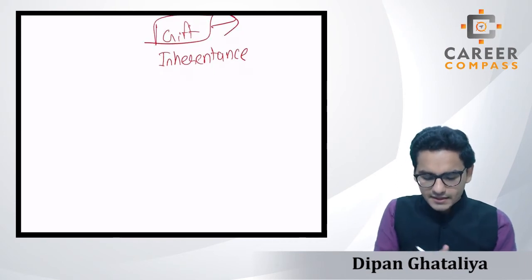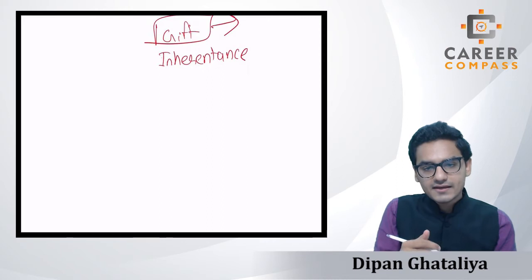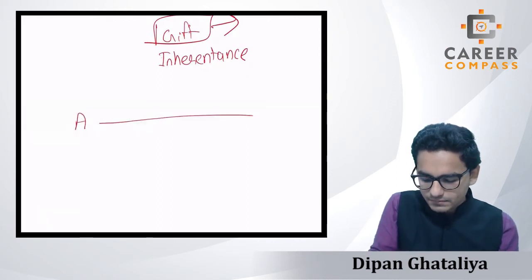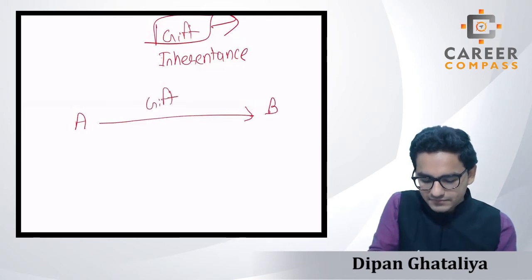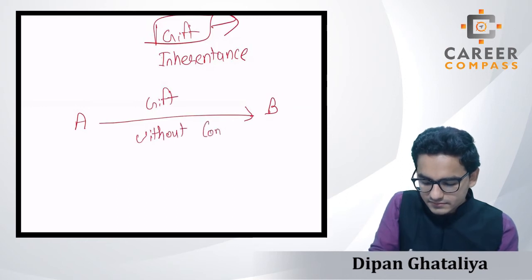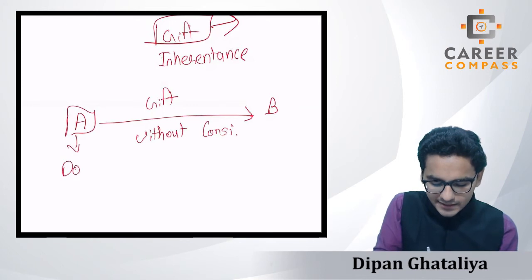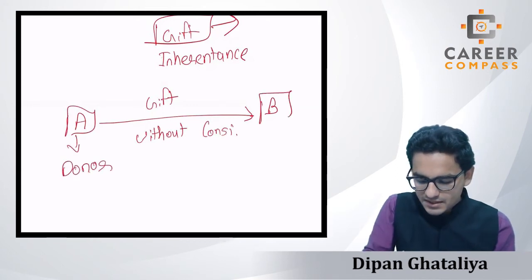Now students, if there is a gift, and there is a transfer of an asset from person A to person B, and this transfer is without any consideration, can we say that person A is a donor and person B is a donee?